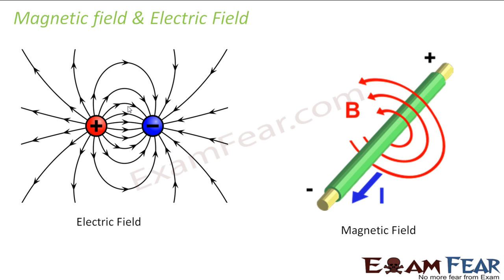Similarly, every charged particle which is in motion will produce a magnetic field around itself, as you can see here. That means if some other charged particle enters this magnetic field, that particle will experience a force due to this magnetic field, right? We will study all that gradually. So magnetic field is produced by moving charges. It is a vector field.